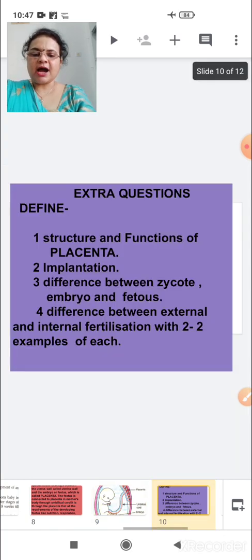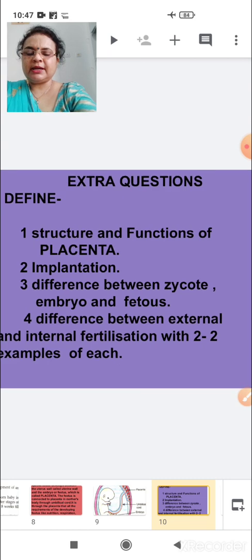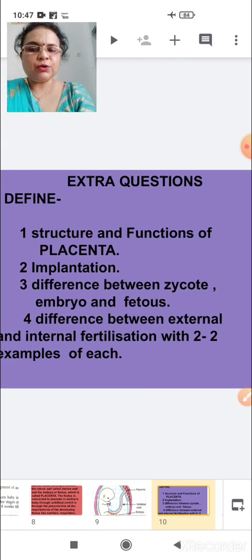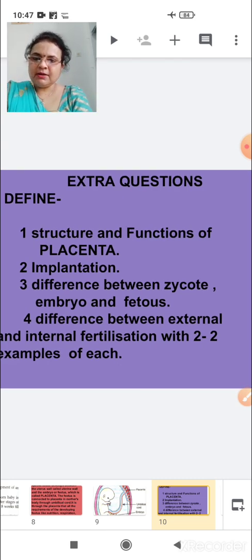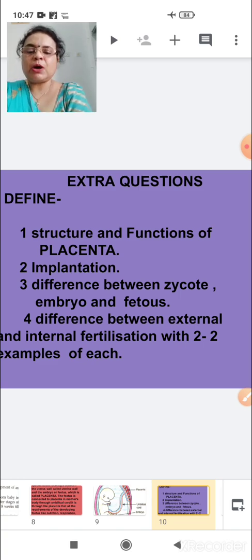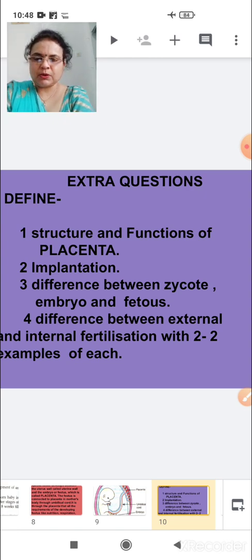Here are some important extra questions for you. Again, you have to do them in your same register, the FAIR register. Number one, define the structure and function of placenta. Structure, as I told you, is a disc-like structure, and then the functions. Number two, explain implantation: what is implantation and how the procedure undergoes.